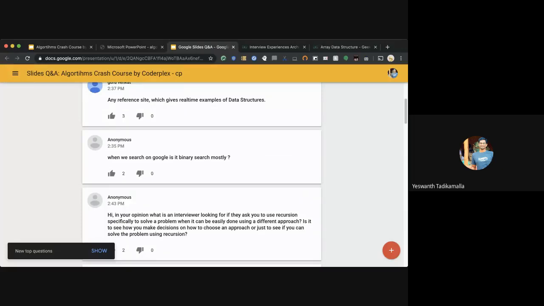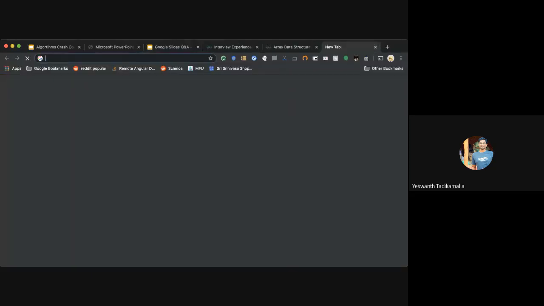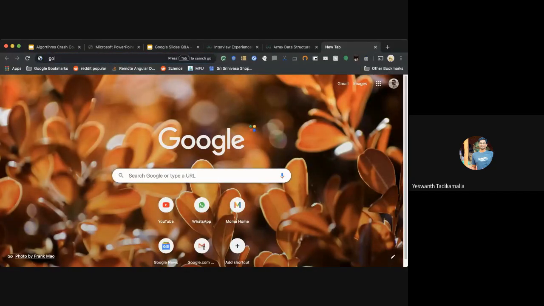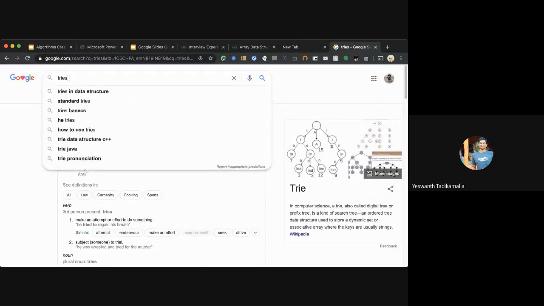When we search on Google, is it binary search mostly? So searching on Google, by this query, I understand that when we search on the search box, the question is whether it is binary search. As you can see, more than one result is available for a given set of keys. There are something called tries in algorithms.